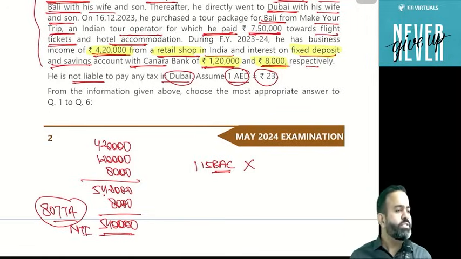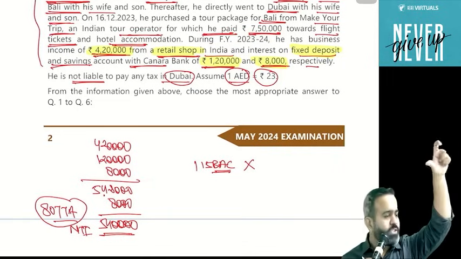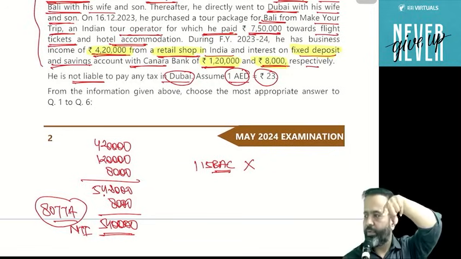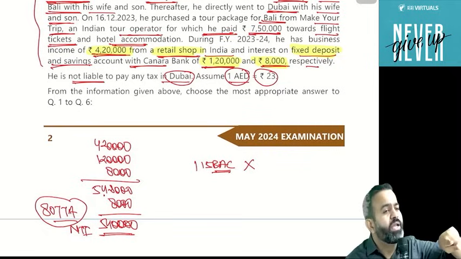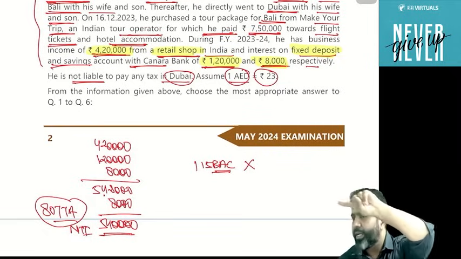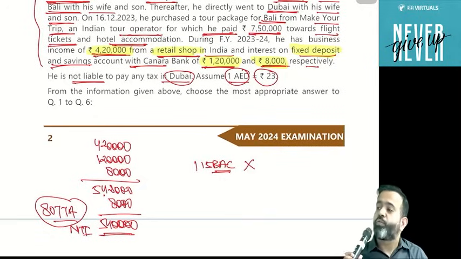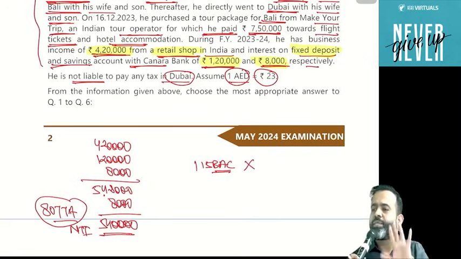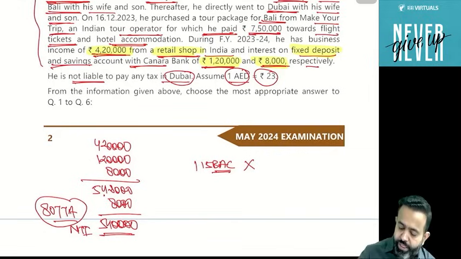Guys, if you see the deduction topic now, 80TTA is applicable for the individual. The word used is individual, and you can check that section. Individual and HUF. But 80TTB is applicable only for resident individuals. 80TTB for senior citizens, that deduction of 50,000, is applicable only for senior citizens, and senior citizen means resident only. So 80TTB is applicable for resident only, but 80TTA may apply for the non-resident also. So here 8,000 is the deduction. So net income is 5,40,000.